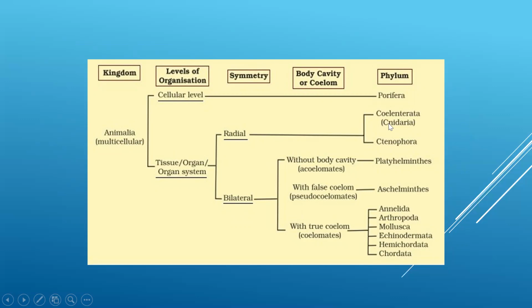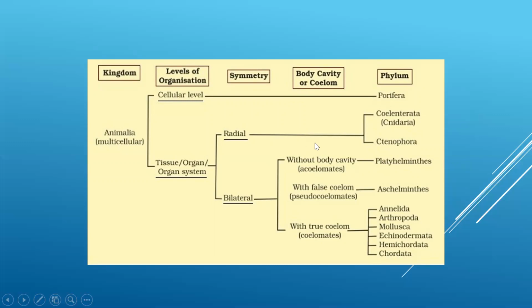Under radial symmetry come Coelenterata, Cnidaria and Ctenophora. Bilateral symmetry can be further divided into acoelomate, pseudocoelomate or coelomate. Acoelomate, Platyhelminthes; pseudocoelomate, Aschelminthes; and coelomate, under which come all phyla from Annelida to Chordata.